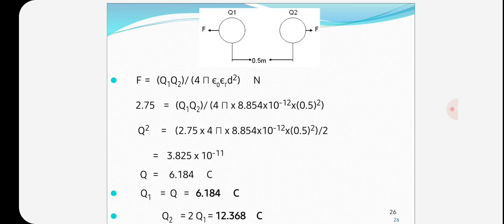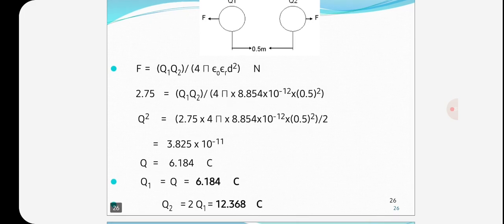After taking the root, Q is equal to 6.184 coulomb. So Q1 is equal to Q, that is 6.184 coulomb. Q2 is equal to 2Q1, that is 2 into 6.184, that is 12.368 coulombs. So this is the answer for Q1 and Q2.